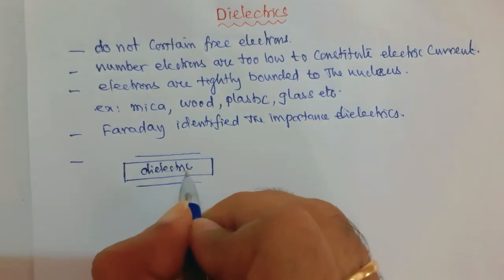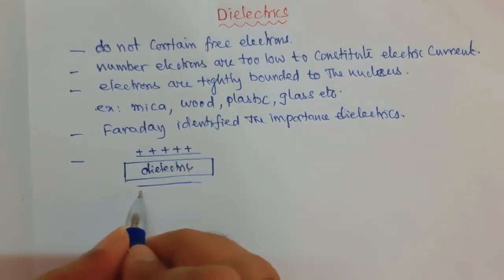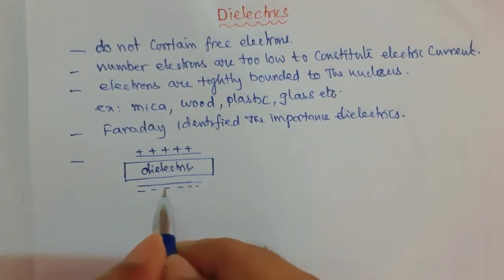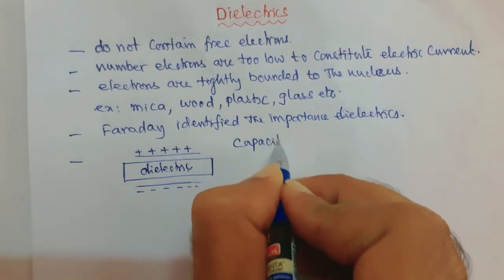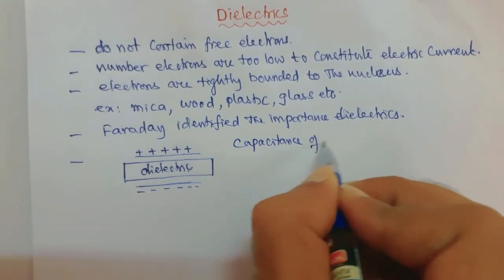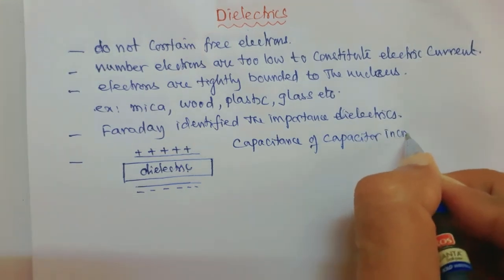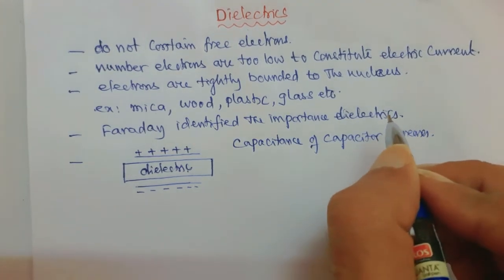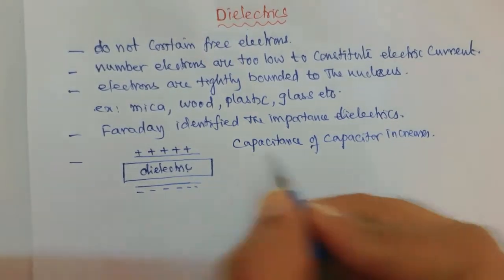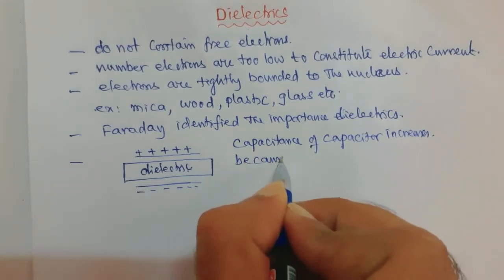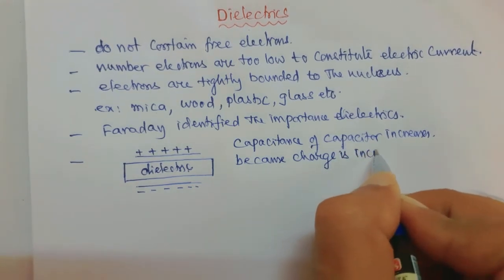Now, whenever we place this dielectric between the parallel plates, suppose this plate is given a positive charge and this plate is given a negative charge. Now, the capacitance of the capacitor increases. Why does the capacitance increase? Because the charge is increased.